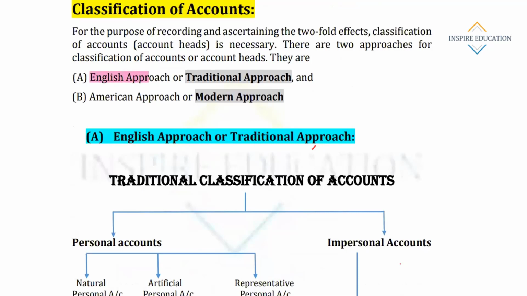One approach is called the English approach, or traditional approach. Another is called the American approach, or modern approach. Whatever approach you adopt, you will get the same result. There is no difference in results. But in the approaches, two kinds of things are followed.